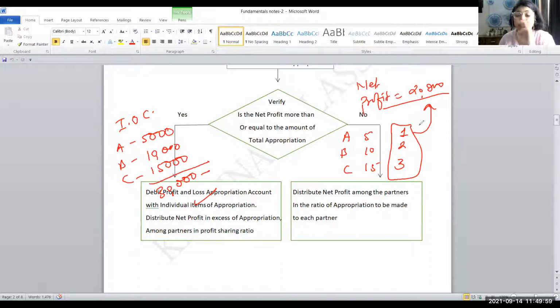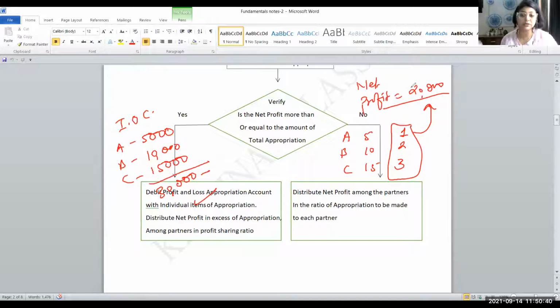If the partnership deed or the question says that interest on capital has to be provided to the partners, but does not say that interest on capital is a charge against profit, it means that to provide the interest on capital to the partner, the firm should not suffer a loss in profit and loss account. The firm will not suffer losses to provide the interest if the amount of net profit is insufficient to provide the interest on capital or any remuneration or salary.